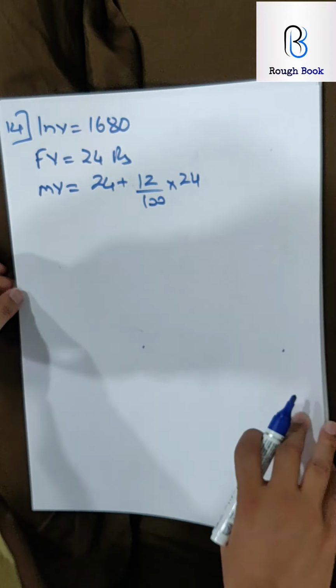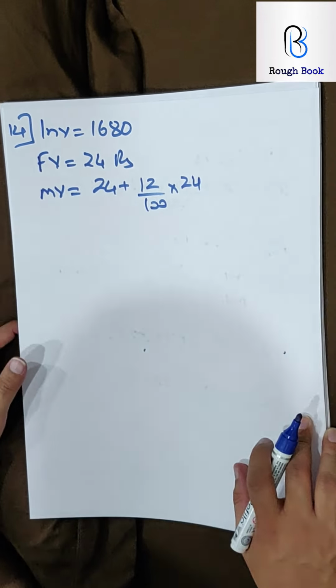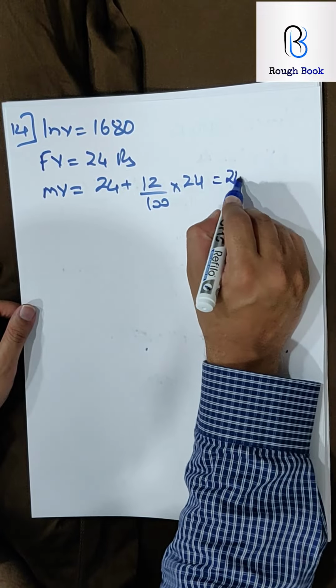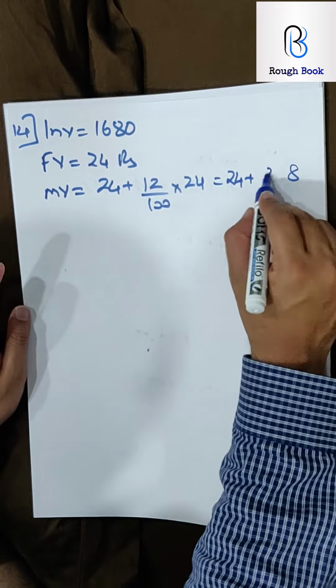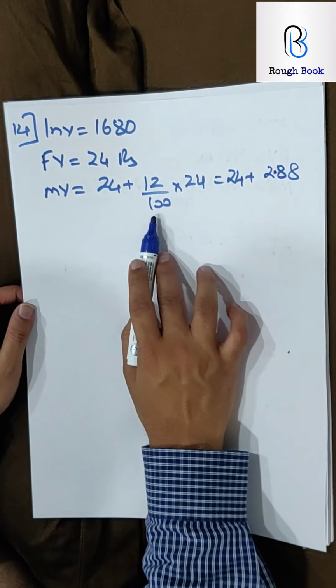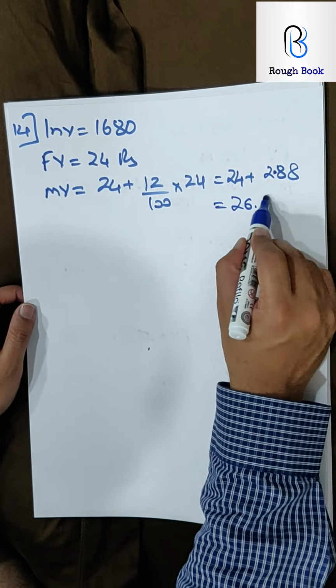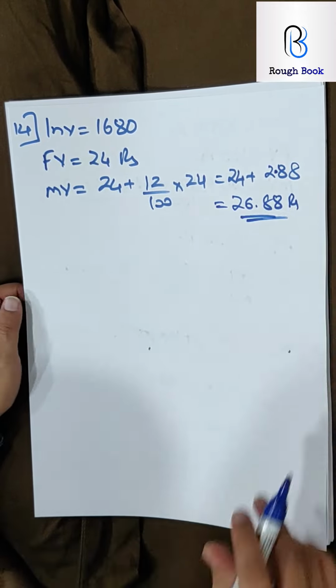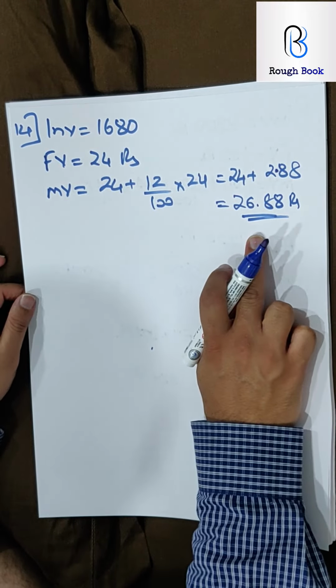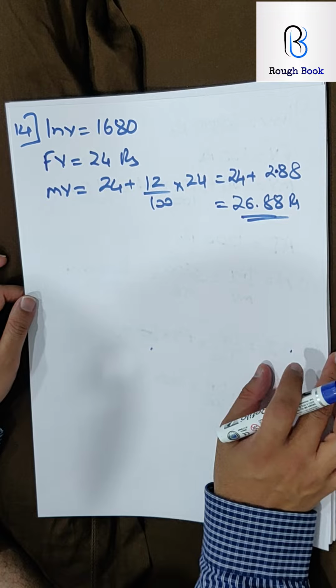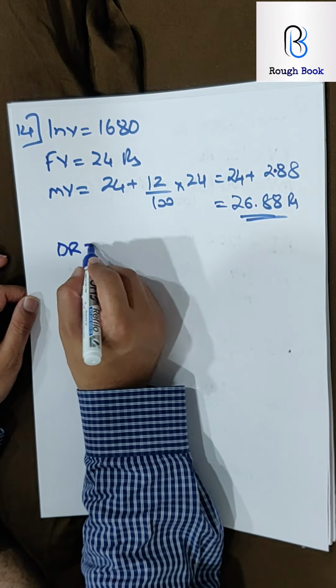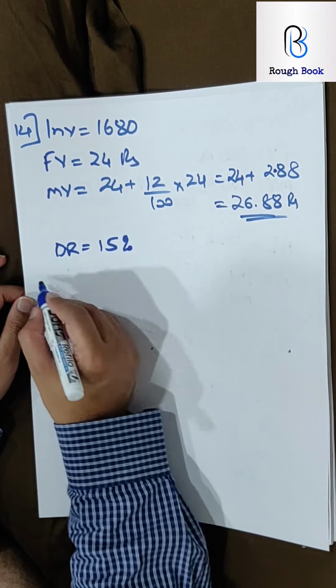Are you getting this? Is everyone with me till here? Great. So let's calculate this. 24 plus 12, 4 2s are 8, 4 4s are 16, 24 plus 4, 28. And 2 decimals because of 100. So my market value becomes 26.88. This is the price at which this share has been bought. Further, the dividend on the share is 15%. So dividend rate also is given to us as 15%.